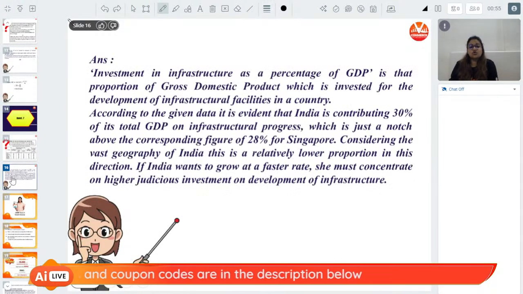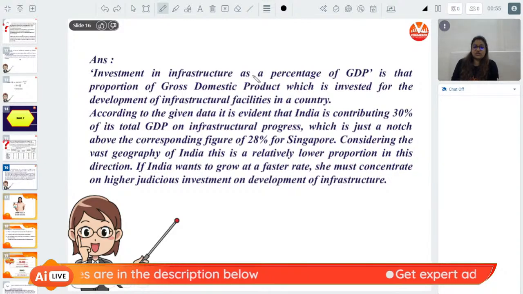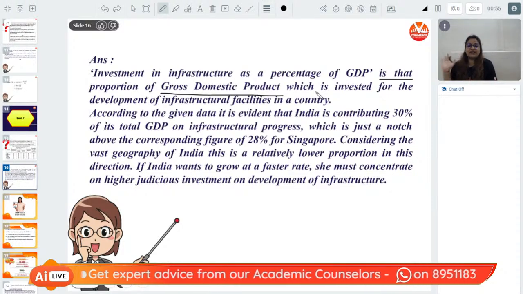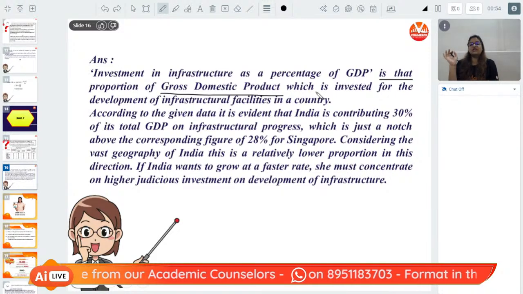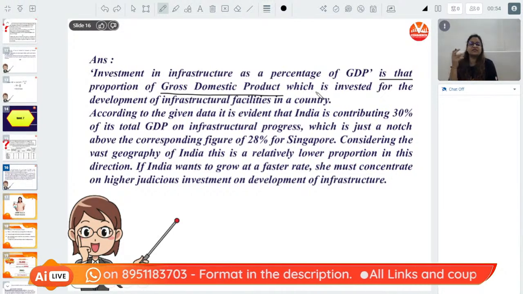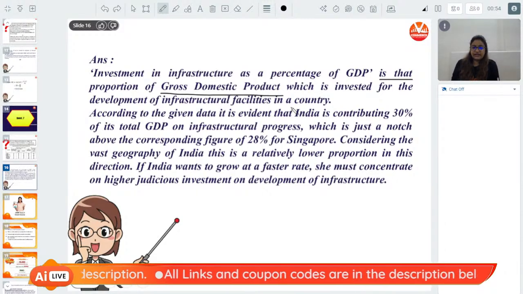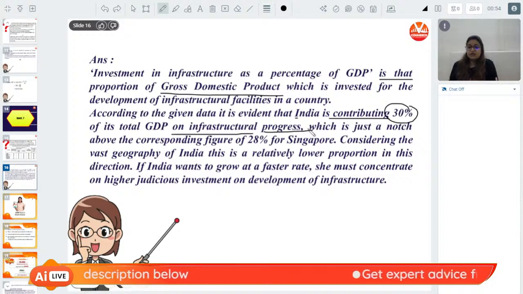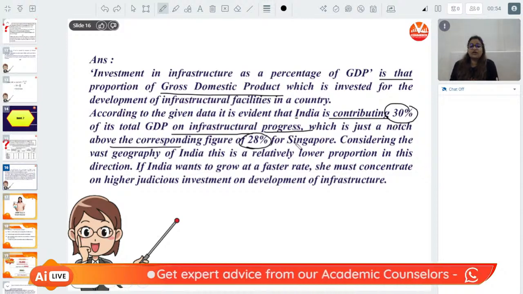Okay, let's start. So investment in infrastructure as a percentage of GDP is that proportion of GDP which is invested for developing the infrastructure. So out of the total GDP, how much percentage of the total GDP is the government using to develop the infrastructure? Now, if you have observed the data, it is evident that India is contributing 30% of total GDP on infrastructure progress, which is just a notch above 28% of Singapore.